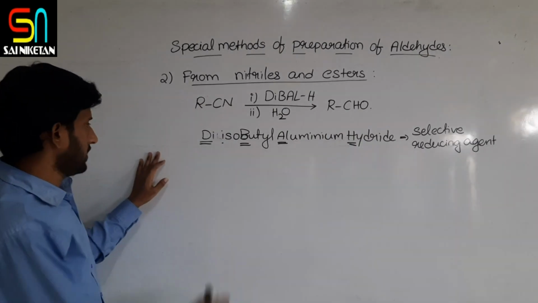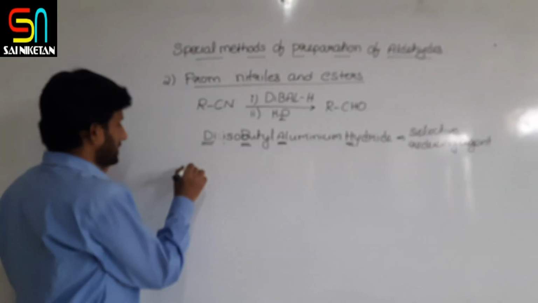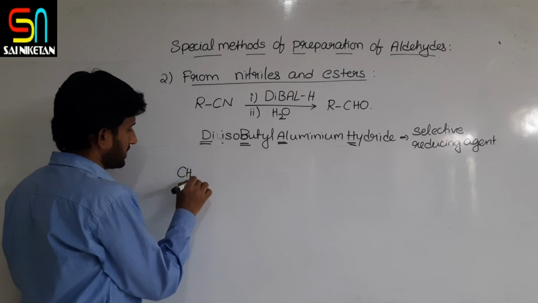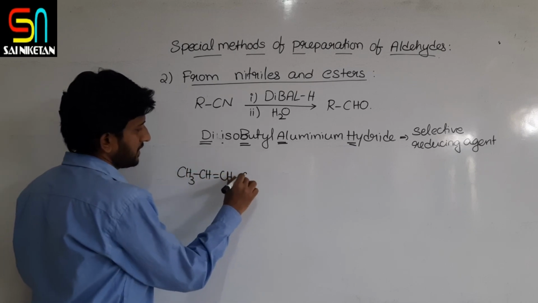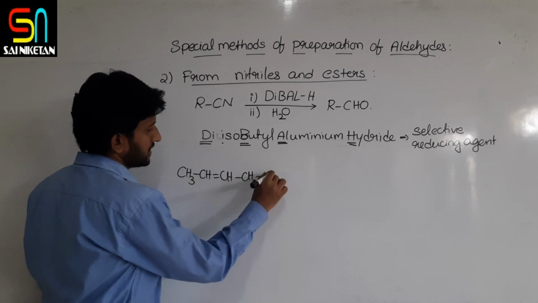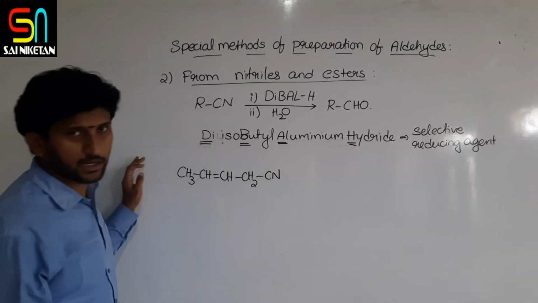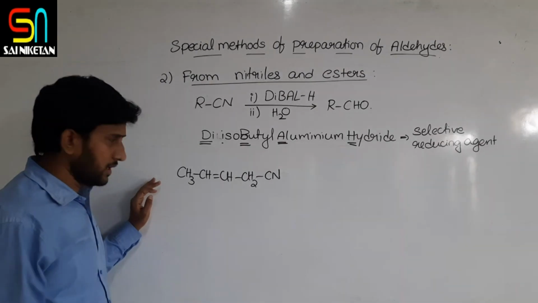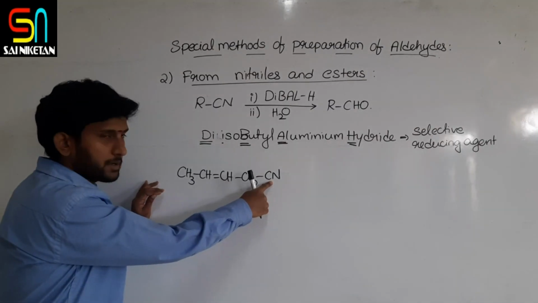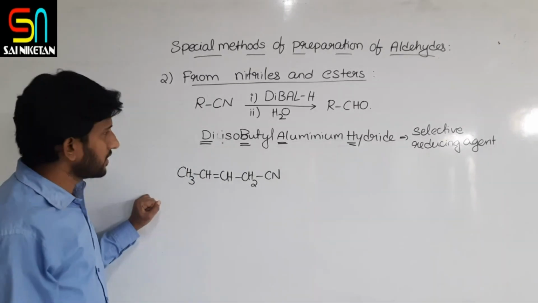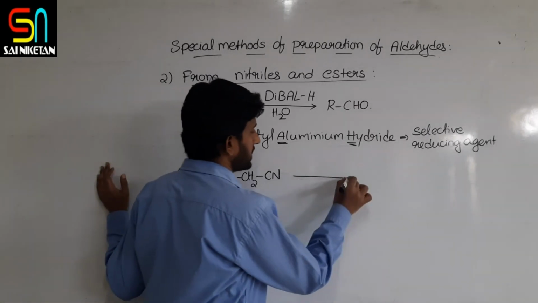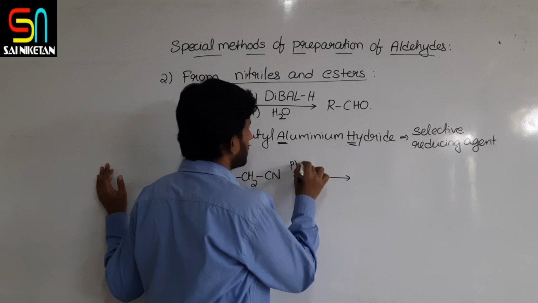Let us take one example, you will understand. If there is a compound like this, let us assume CH3CH=CH2CN. In this, along with the cyanide group, you also have a double bond. What will DIBAL-H do?